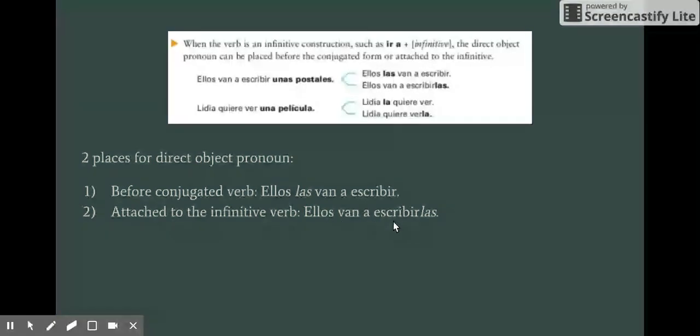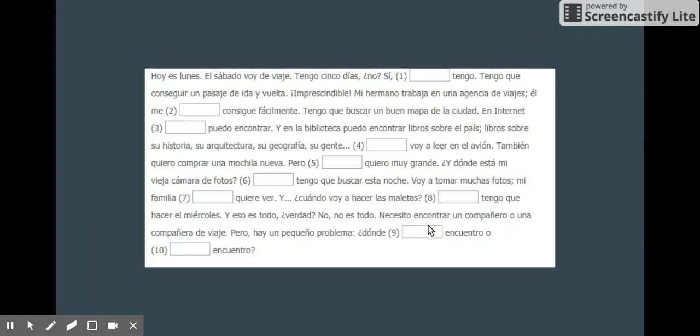Like I said, the present progressive isn't that common, so you'll most likely see it in cases like this, where you have two verbs together, one of them being conjugated, the second one being infinitive. So for example, necesito comer, debo hablar. Anytime you have two verbs, the direct object pronoun can either be placed before the conjugated verb or attached to the end of the infinitive verb.